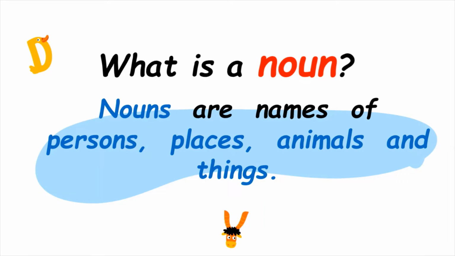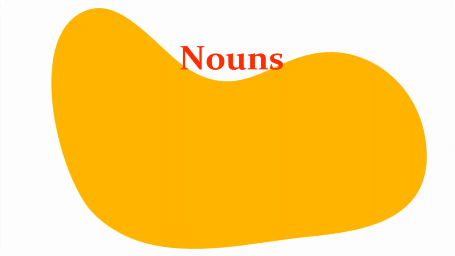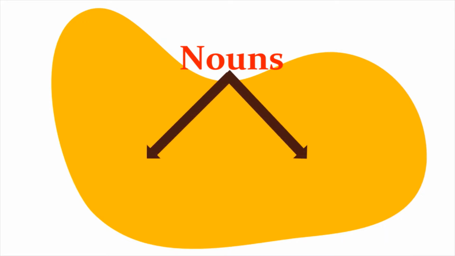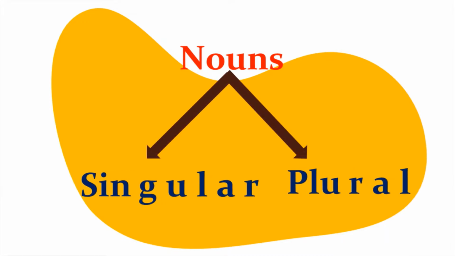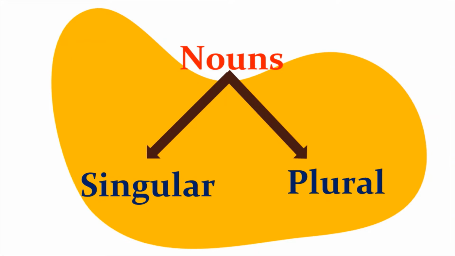Yes, and the number of these nouns can be changed. This is what we are going to learn in today's class. Based on the number, we can say that nouns are of two types, singular and plural. Let's try to learn more about them.